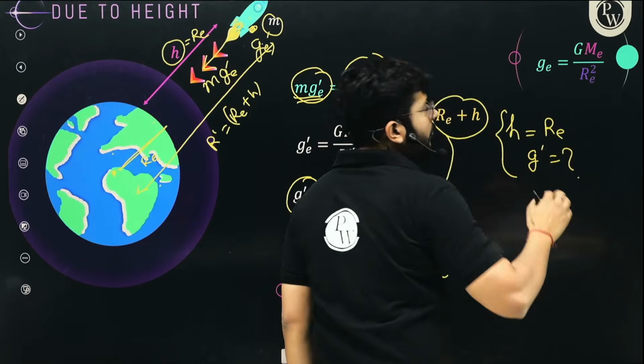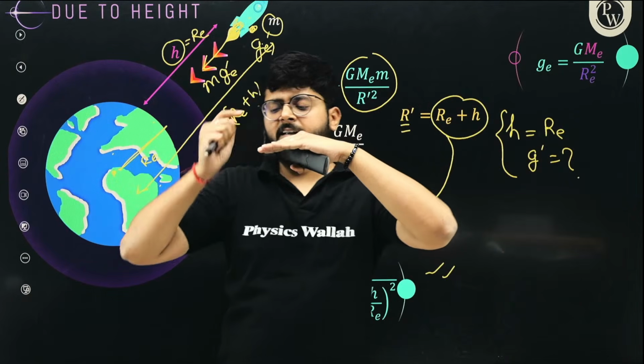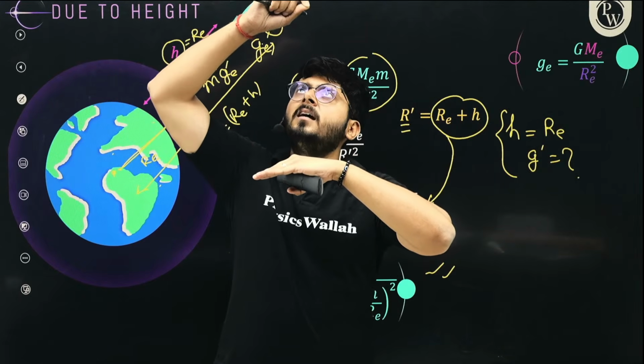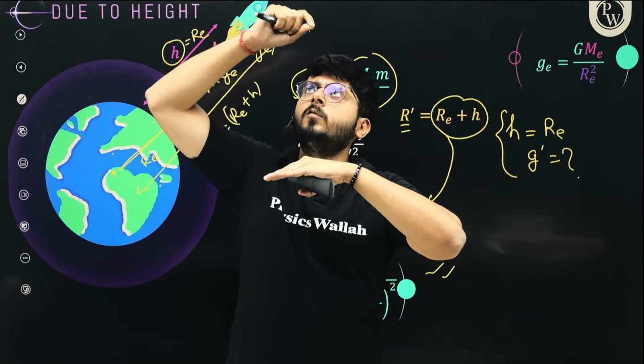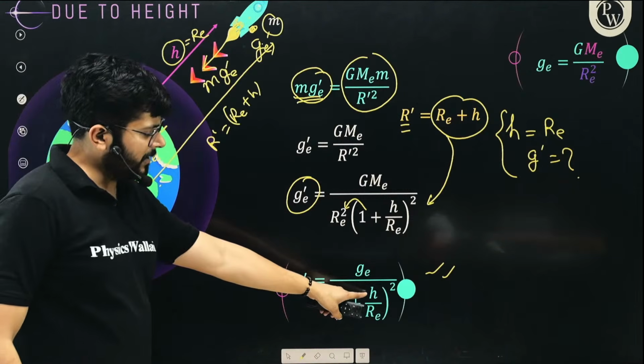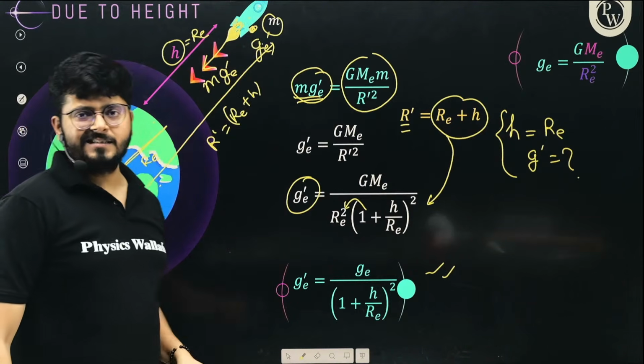If you move towards a place, this is the surface of earth, and the radius of earth is 6400 kilometers. From the surface, you are moving to a place which is also equal to the radius of earth. What will be the new value of g over there? So my dear kids, h is measured from the surface, and that is equal to RE.